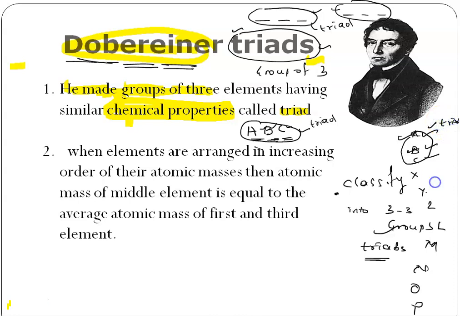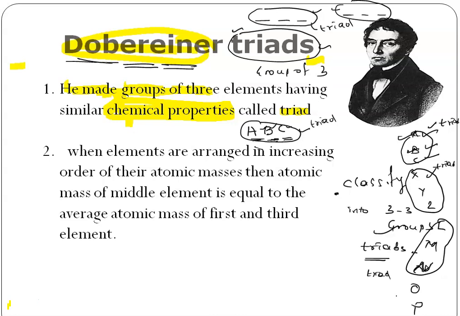And after some time, he found X, Y, Z. The chemical properties of X, Y, Z were resembling, and he made them one more triad. And he gave us only 3 triads, and after that he said that all the elements will exist in this fashion only. He did his experiment for only 3 triads, and he found that L, M, N were also elements showing the same properties. He said it is the third triad. Simply, he grouped 3 elements in a group based on their chemical properties.